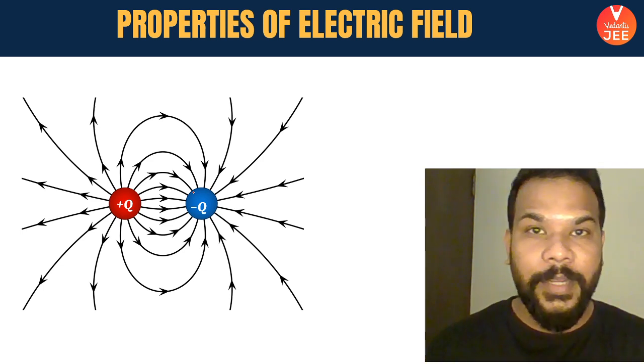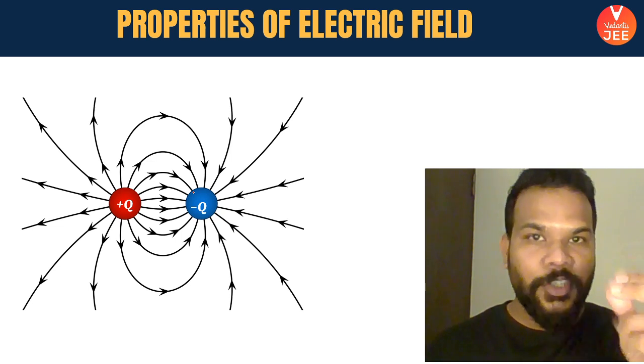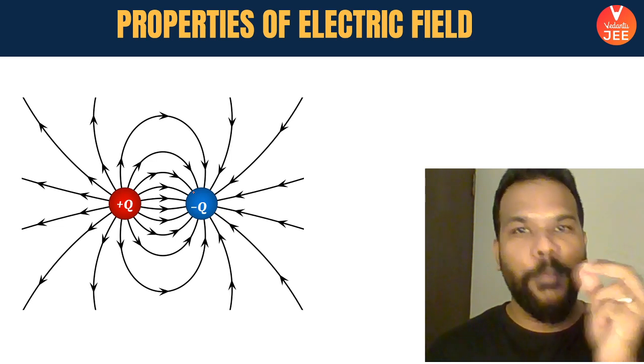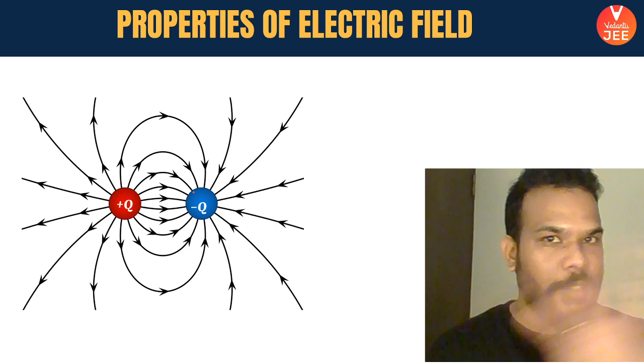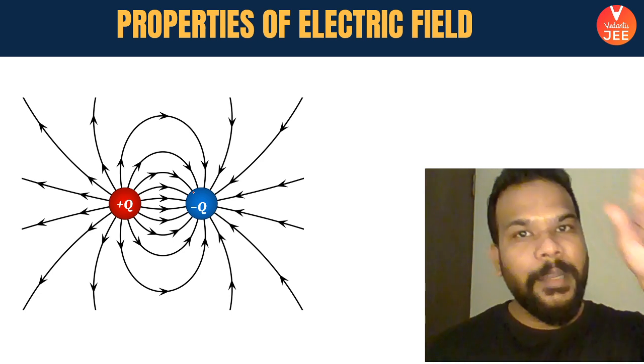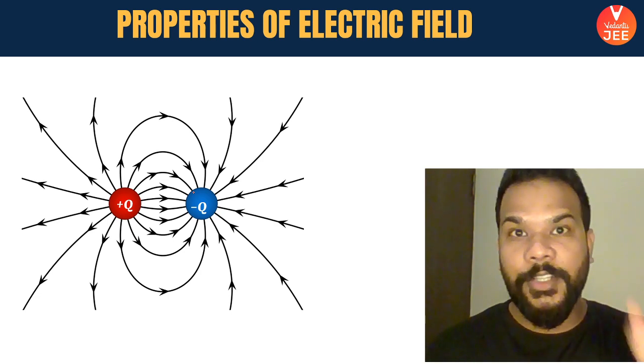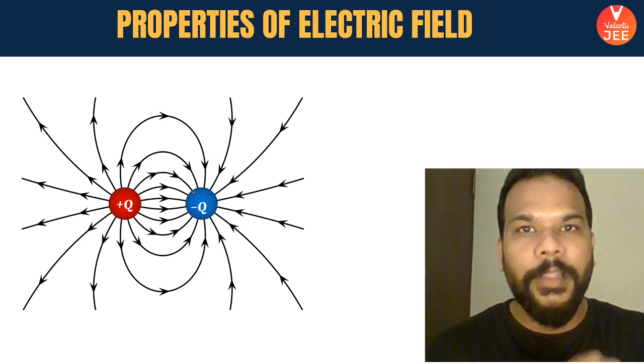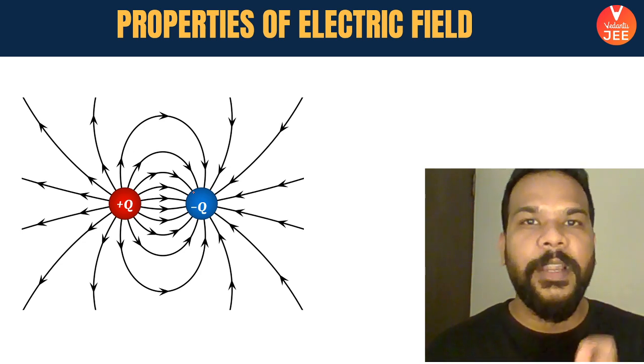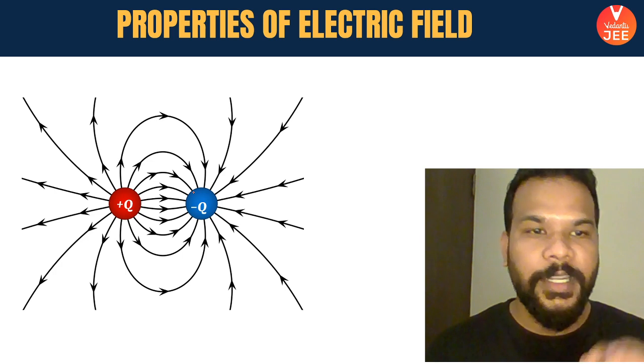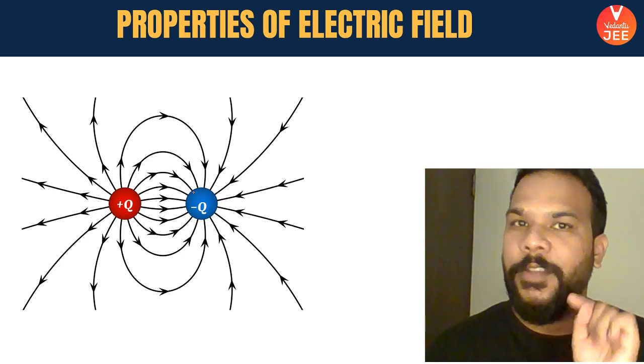How can you also visualize it? Think of a test charge being placed close to positive charge. So obviously it will be thrown away. And the path that will be followed by the positive test charge is basically all these lines on different paths, which is what is being shown here.